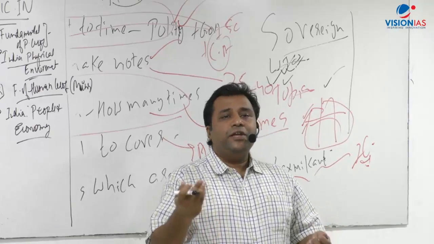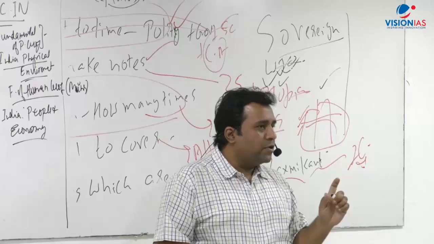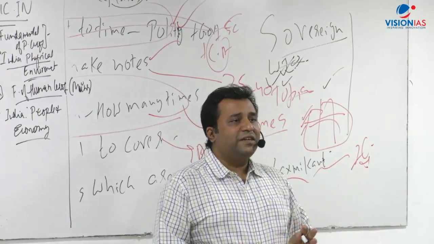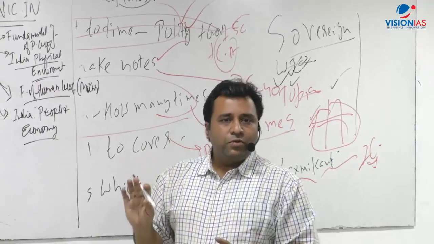For example, in polity, you have Lakshmikant. In history, you have the Spectrum guide for modern history. But in geography, you don't have such a guide, and it's not even required, right? The best part. So you just have to stick to these four.